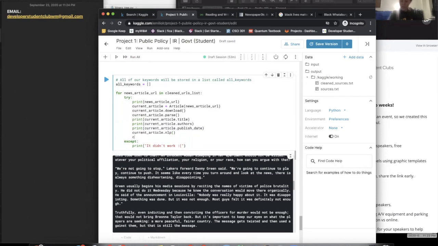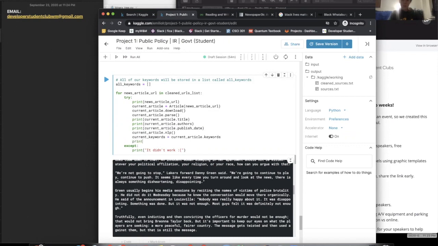I'm going to say current_keywords equals current_article.keywords. This just means that we're going to store the keywords that we extract from this article into an object that we can use later, called keywords. I'm going to hit return, and I'm going to print the keywords just because I like to see what I'm looking at. So I'll copy paste that in between the parentheses.